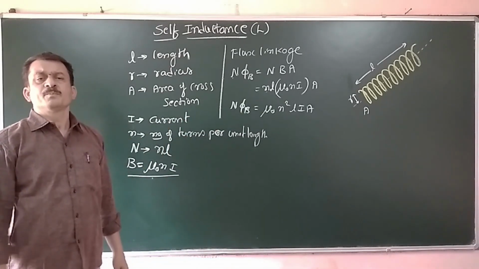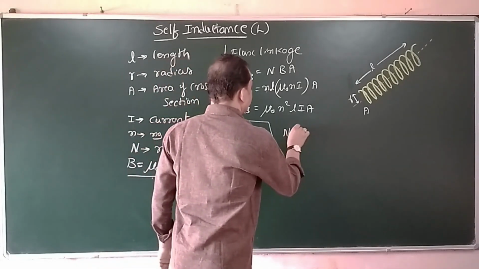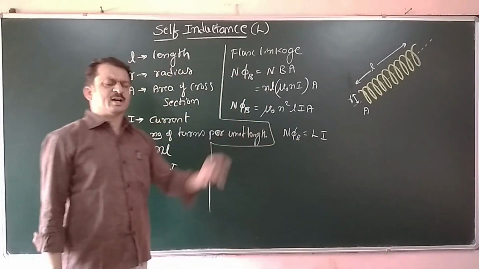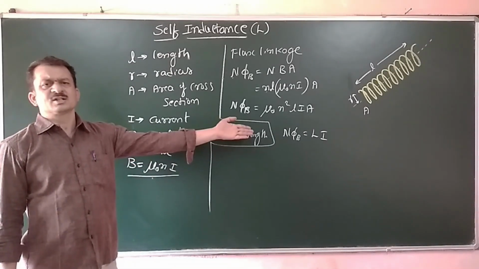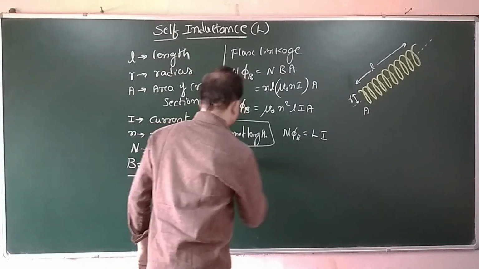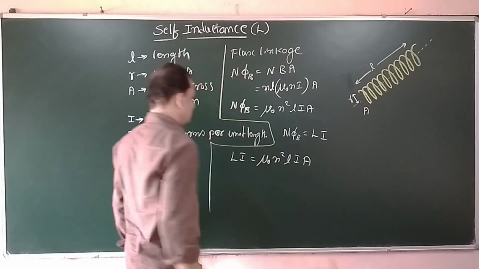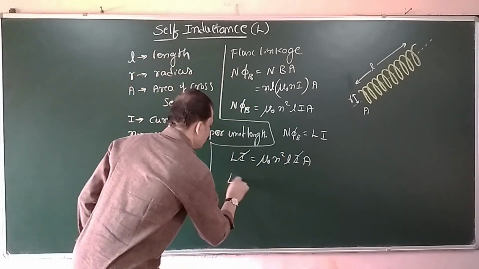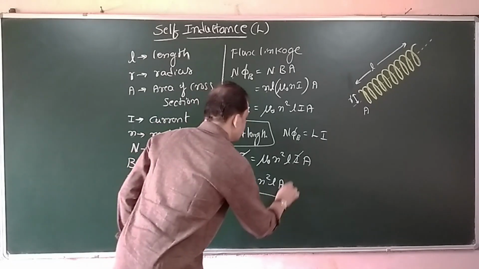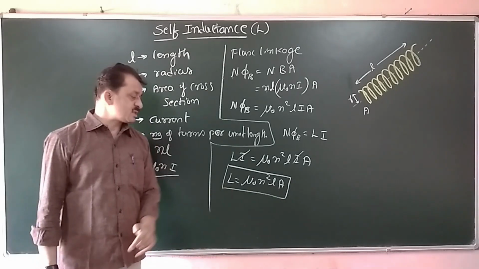Now, according to the definition of self-inductance, this flux linkage N phi B is equal to L into I. That is, it is proportional to the current I flowing through the coil, and that proportionality constant is the self-inductance L. Comparing those two expressions, L into I is equal to mu naught n square L I A. Therefore I cancels, and L is equal to mu naught n square L A. That is the expression for self-inductance.